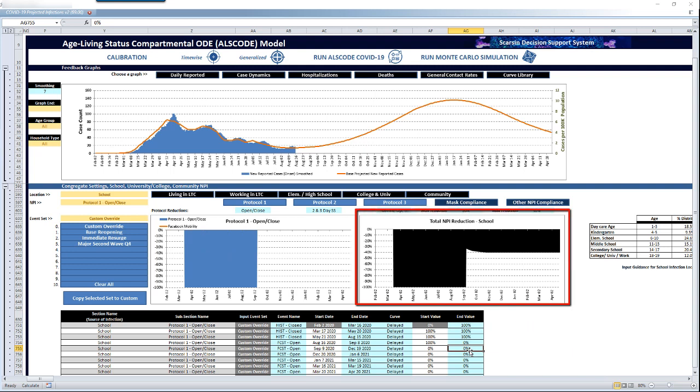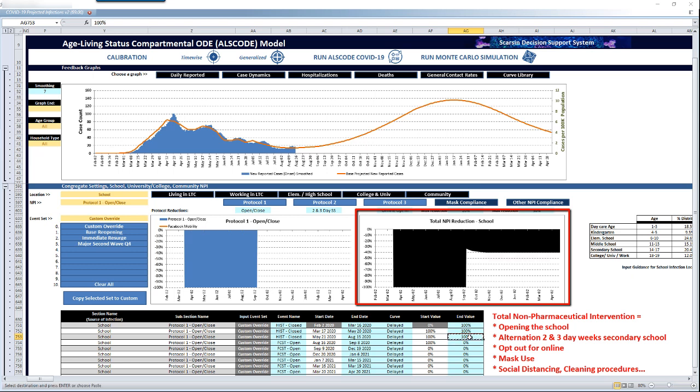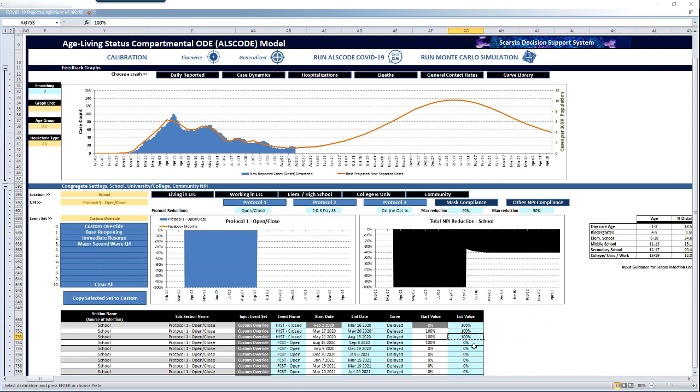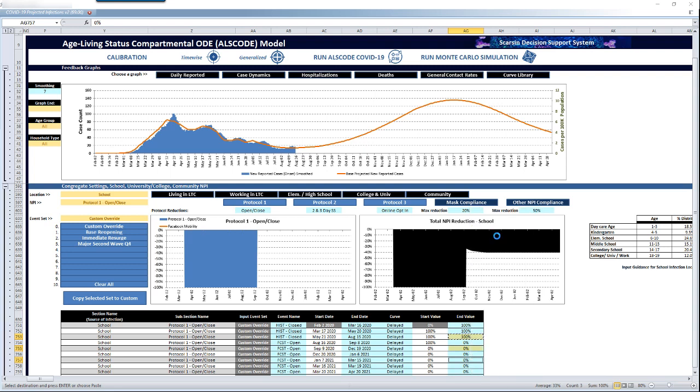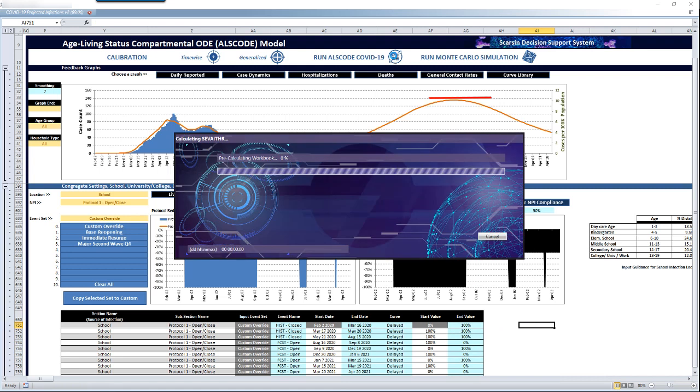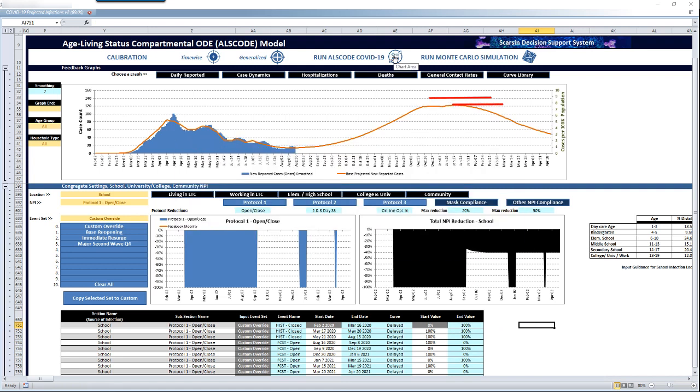The graph on the right measures all of the NPI strategies together. So this forecast has about 40% reduction. Keep in mind that this focuses on a number of age groups with varying levels of behavior in schools. Let's enhance closing behavior to cover for the holiday and March break. We use the event table at the bottom to do this. Now we run the ALSCODE algorithm to update the forecast. You can see the impact on all reported cases in the region.